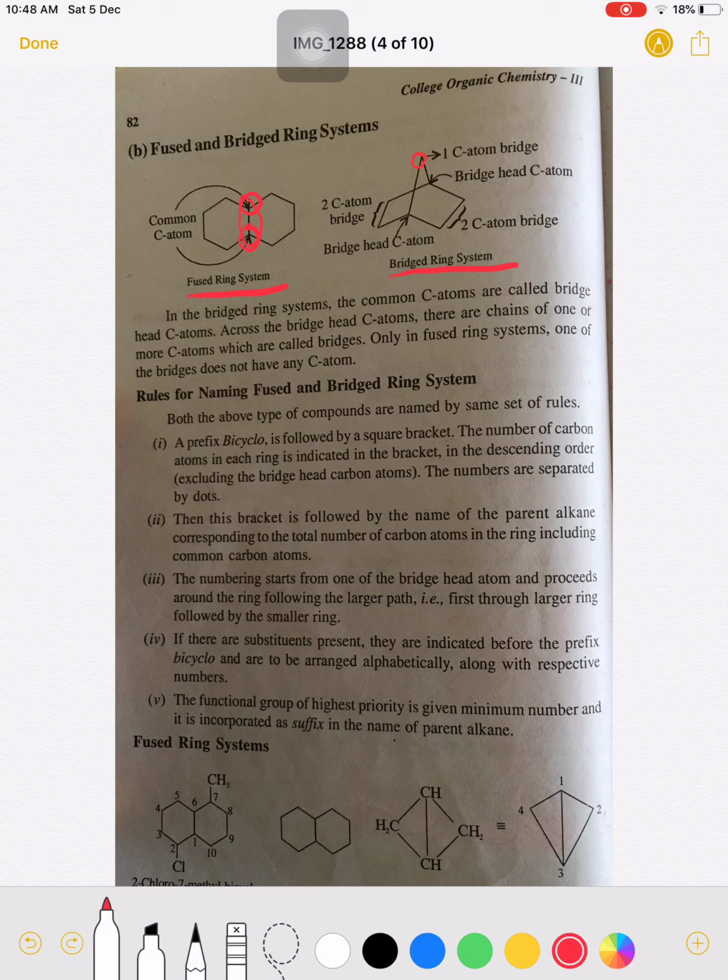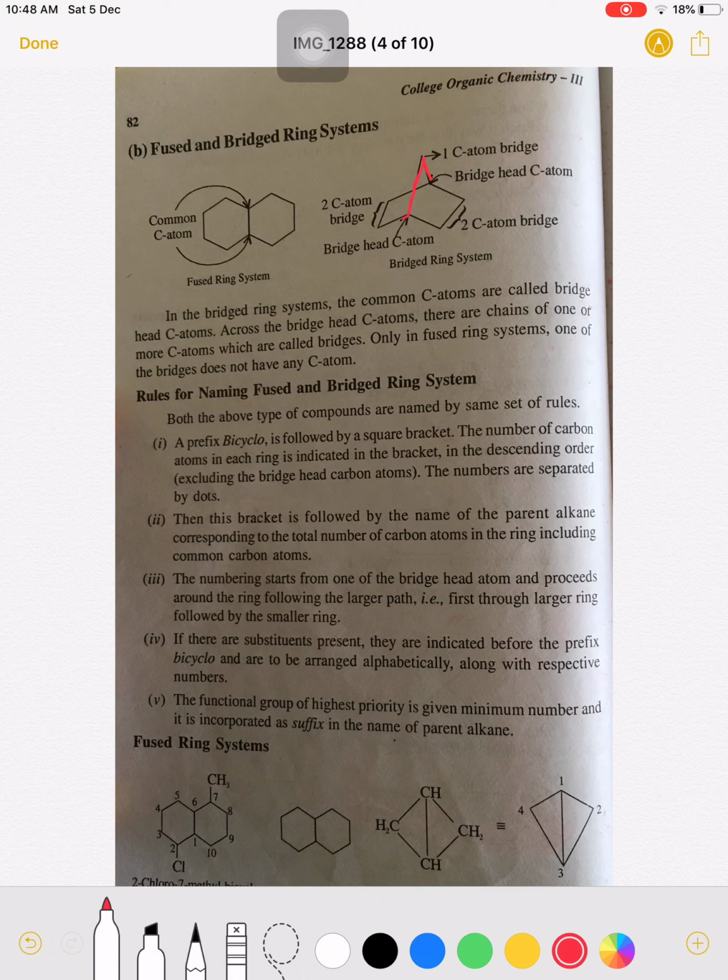Now see this next line. In bridged ring system, the common carbon atom is called bridgehead carbon atom. So this carbon is a bridgehead carbon atom. Across the bridgehead carbon atoms, there are chains of one or more carbon atoms which are called bridges. So this is a bridge.